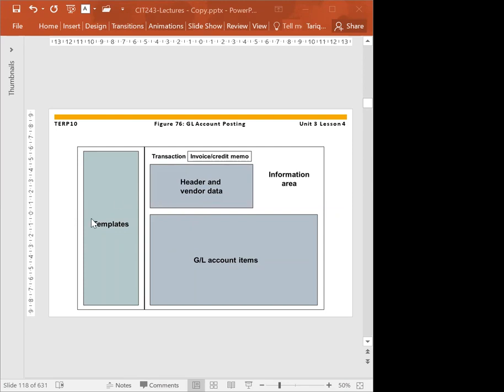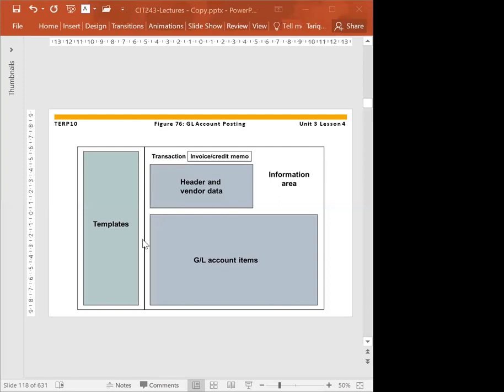In working templates, you can pick whether you are entering an invoice, a credit memo, or a GL account posting, or sometimes if you do the purchase order, you will see the purchase order somewhere here. Then the header data will contain the posting date and things like that. The information area will show debit or credit amounts, net amount, or total amount. And in the GL account items, you will see the detail entries here.